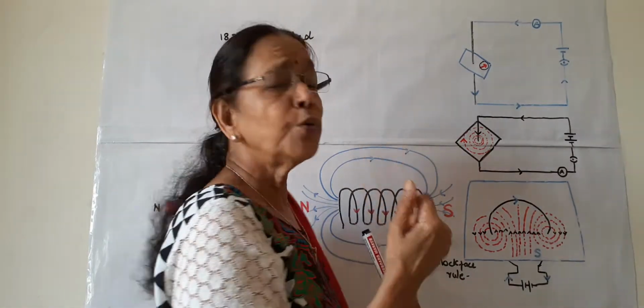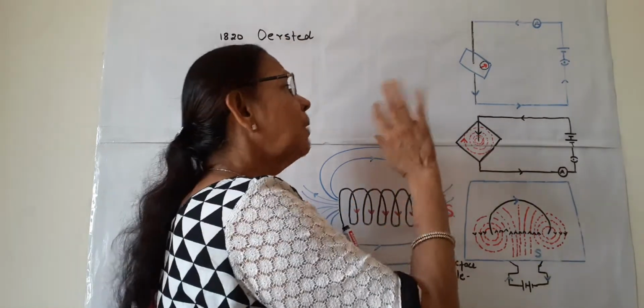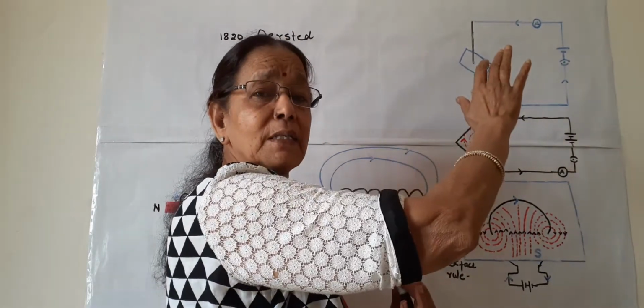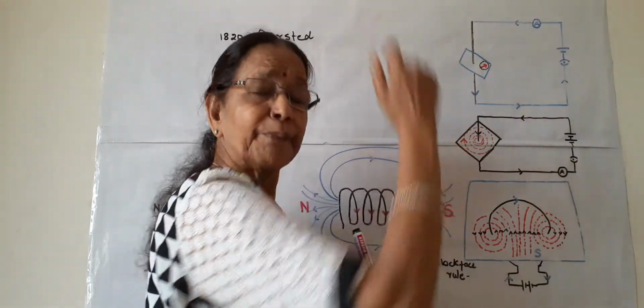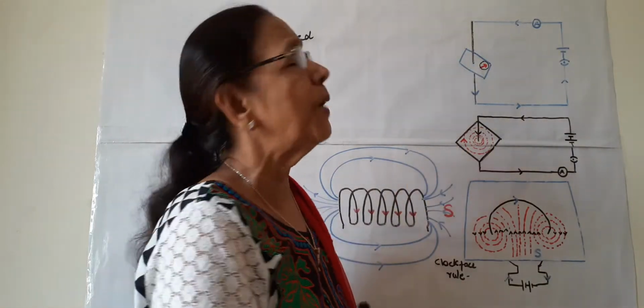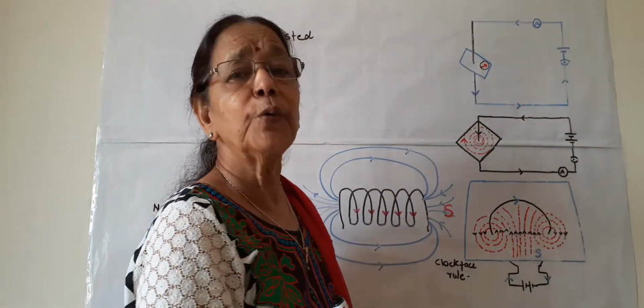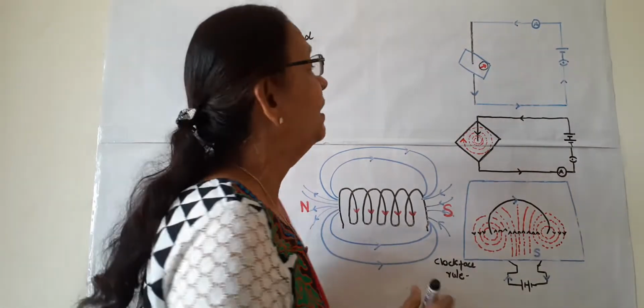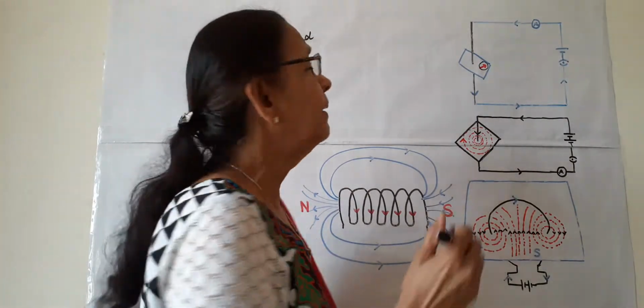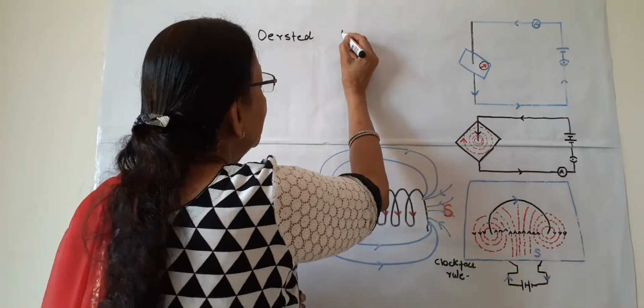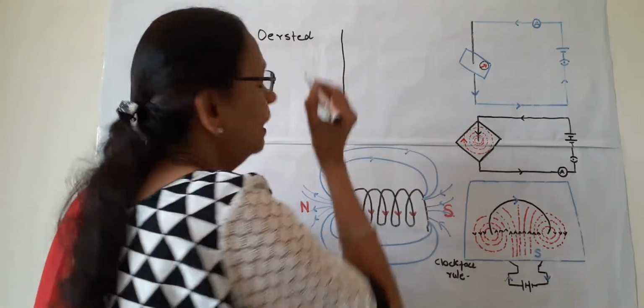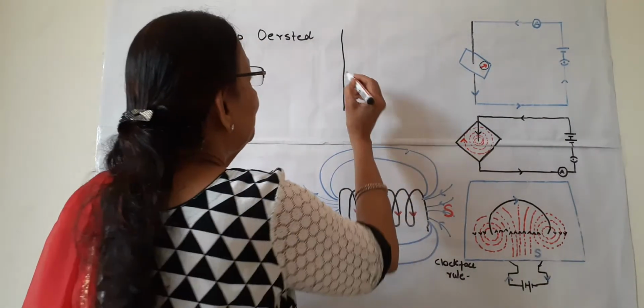Now we know that a magnetic field is formed around a conductor when electricity is passed. If you want to know the direction of this field, other experiments were done. Suppose this is an electric conductor.